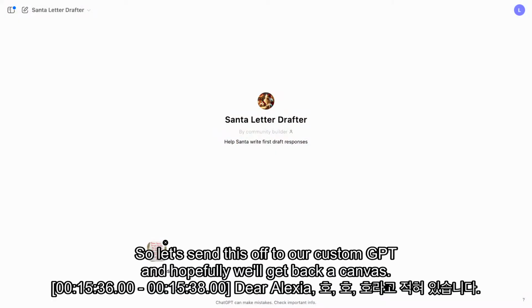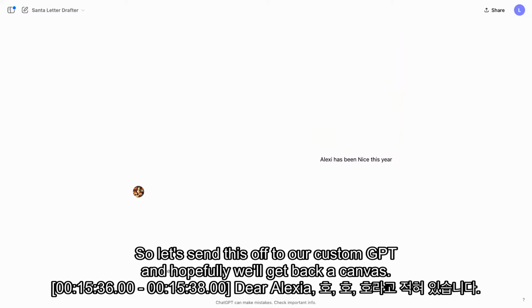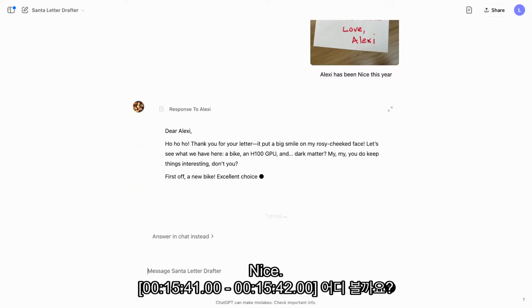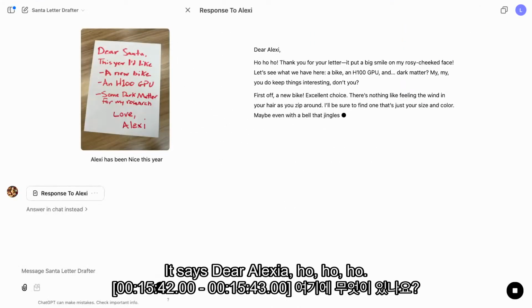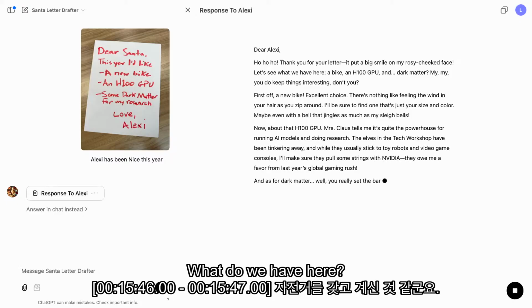Okay, Alexi has been nice this year, so let's send this off to our custom GPT. And hopefully we'll get back a canvas. All right, here's our custom GPT starting to write out our letter. Nice. It says, "Dear Alexi, ho, ho, ho, thank you for your letter. I put a big smile on my rosy cheeked face. Let's see, what do we have here?"